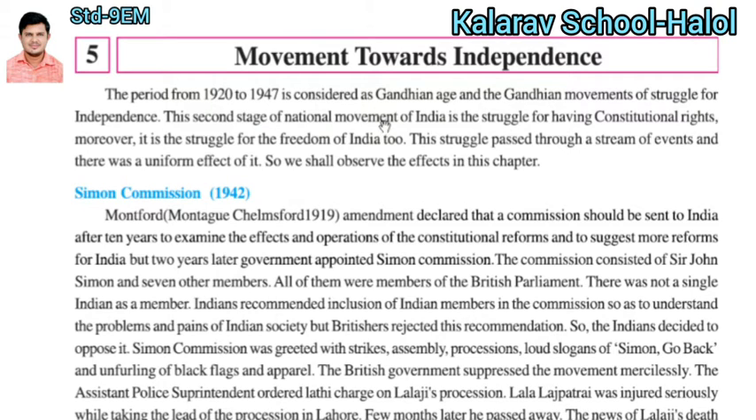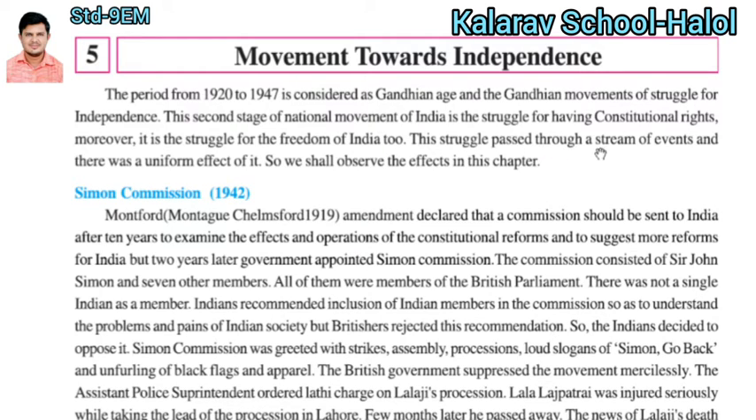The second stage of the national movement of India is the struggle for constitutional rights. Moreover, it is the struggle for the freedom of India too. Which was the second stage of the national movement in India? The first stage was the first revolution, the 1857 revolution. The second stage is the national movement of India considered for constitutional rights, and moreover the struggle for the freedom of India too.